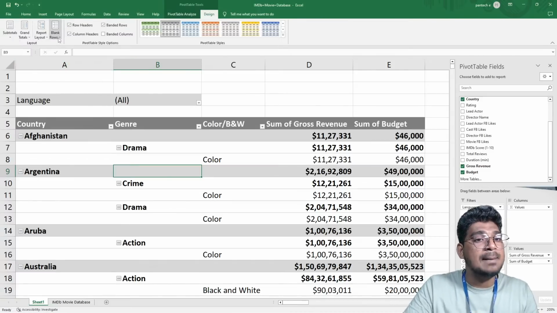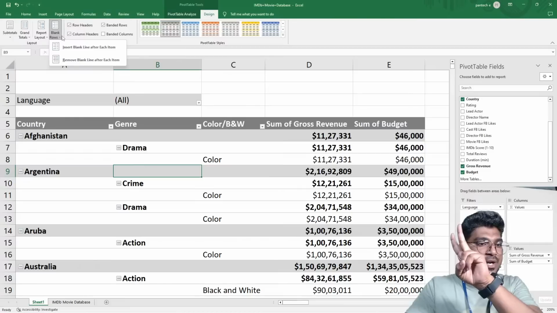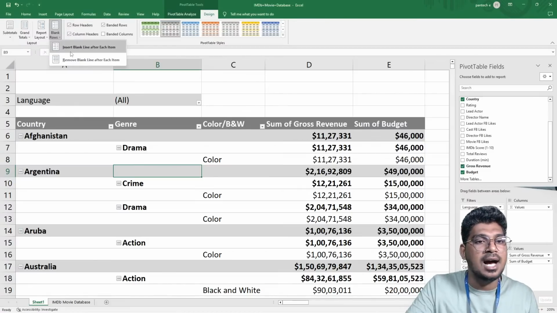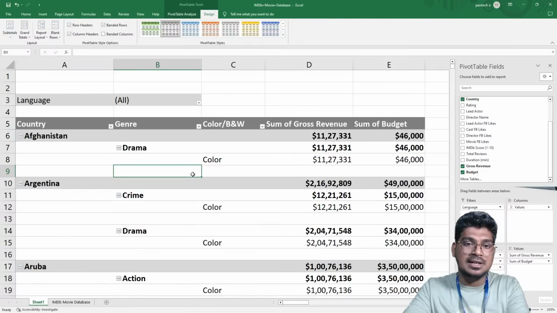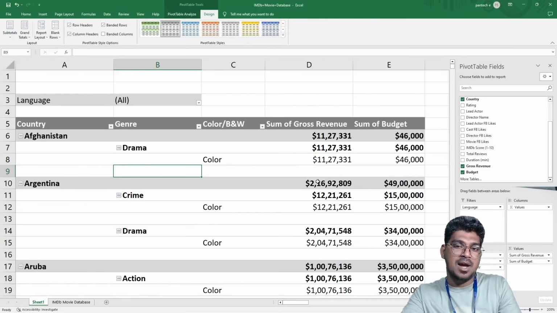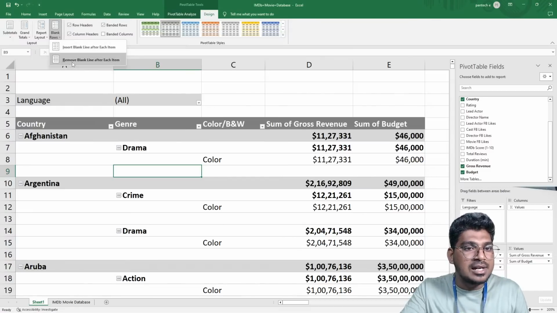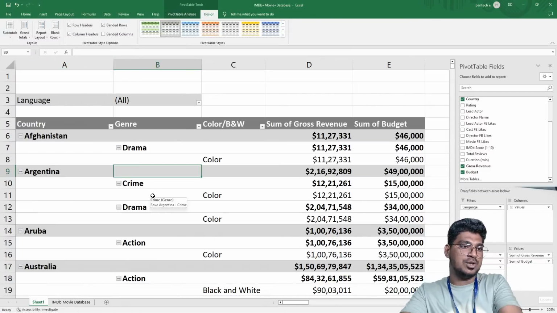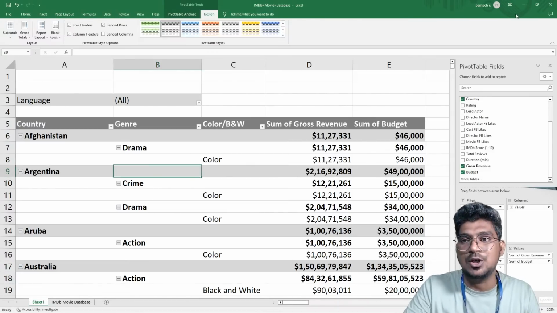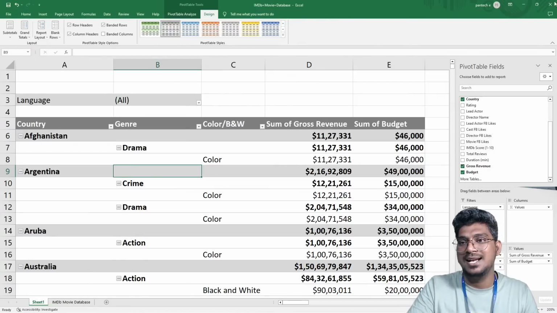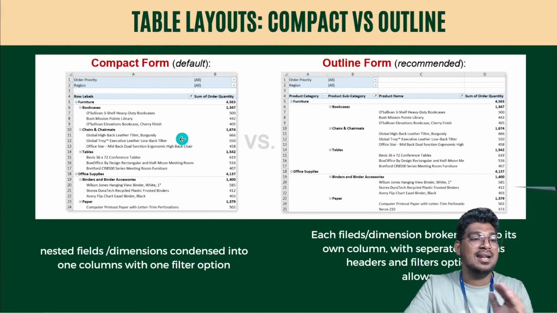Now for blank rows, we have two different options. One is insert blank line after each item. Once I click this one, it shows a gap between each and every item, and otherwise, remove that blank line, in the sense it's going to be removed. So I hope you guys understood that. This is a way to remove this particular special option. Okay, so this is all about the table layouts.